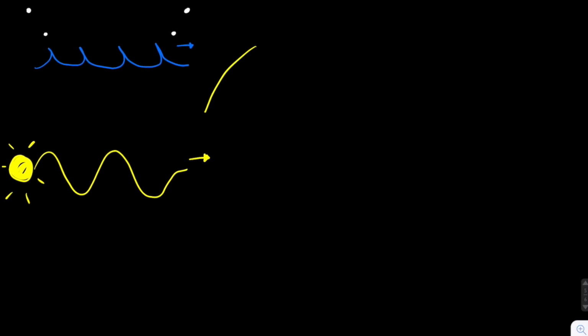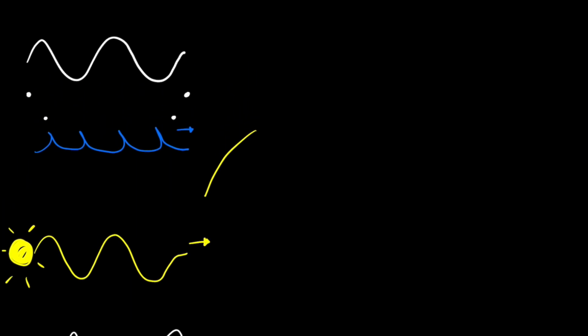Other examples are things like if you've got a skipping rope, you can send a wave, like a pulse, down the string, and you're carrying energy from one place to another. That is basically the point of waves. But you can also have waves that are slightly different, an example being sound waves.